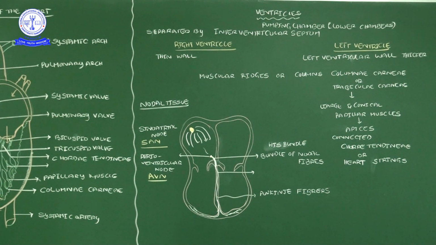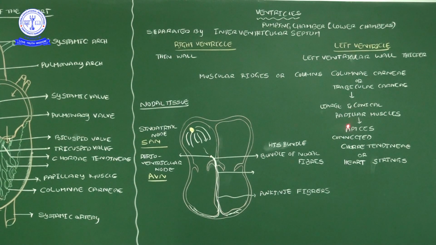I just mentioned this in the diagrammatic representation also. Now, observing the walls of both the right and left ventricles, on the inside of the ventricle walls there are muscular ridges. Those muscular ridges we call columnae carneae, columns of carne, also called trabeculae carneae. Then the conical, large structures there are called papillary muscles.